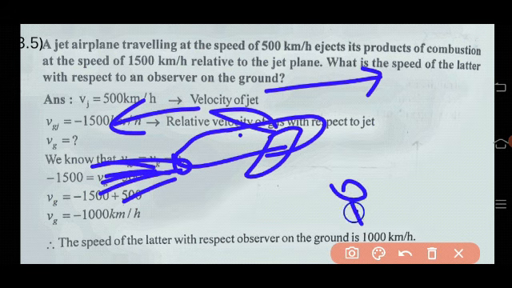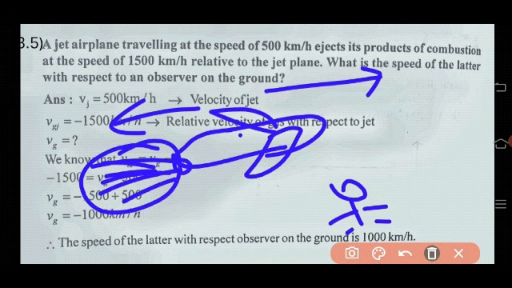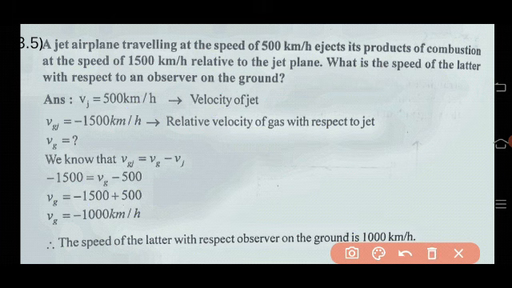We have to find the speed of this gas with respect to the observer. The speed of the jet is 500 km per hour. The speed of the gas is 1500 km per hour. So write the given things.